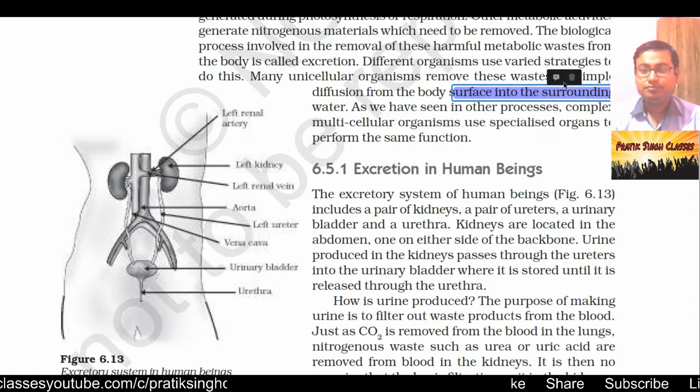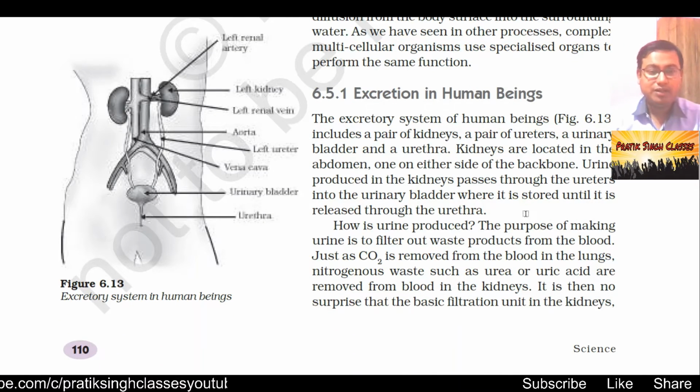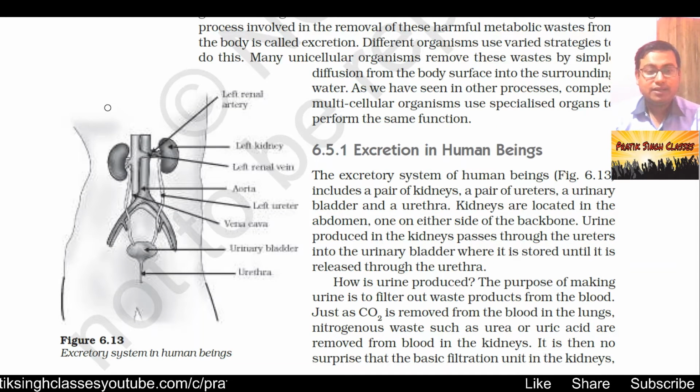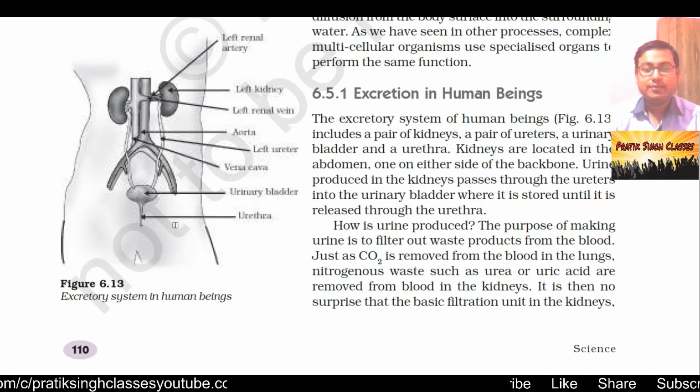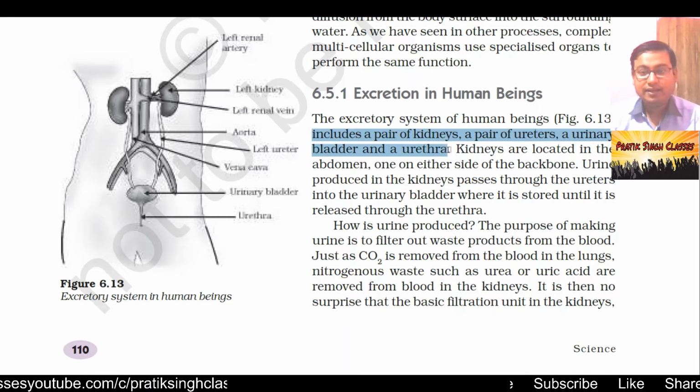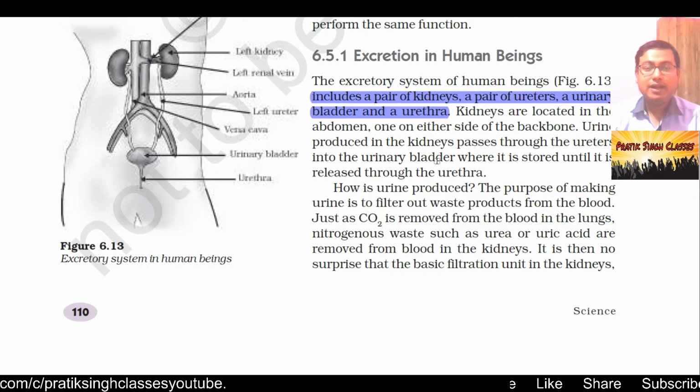Now coming to excretion in human beings, section 6.5.1. In figure 6.13, on the left hand side, you can see what the system consists of. What are the organs we have for excretion? All these combined together form the excretory system. The excretory system in human beings includes a pair of kidneys, a pair of ureters, a urinary bladder and a urethra. These are the organs which combine together to perform excretion.